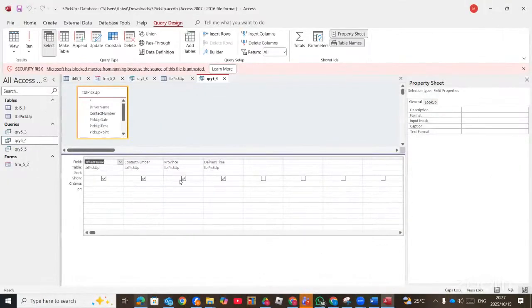So we can say Gauteng, which is G star, or you can say star GA star for Gauteng, and then Limpopo star LIM star. It starts with LIM. Then you click on run.